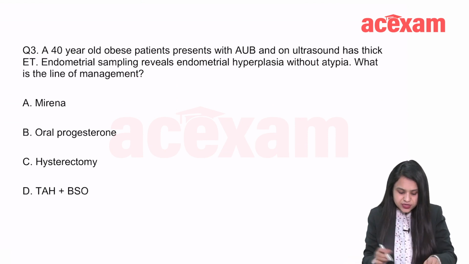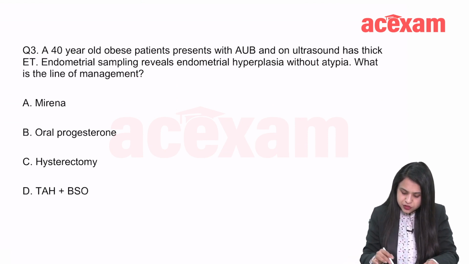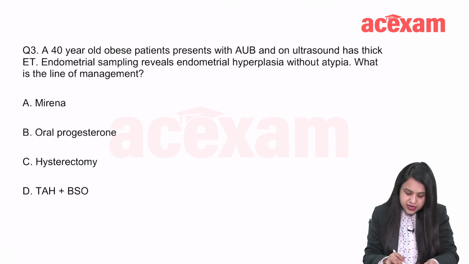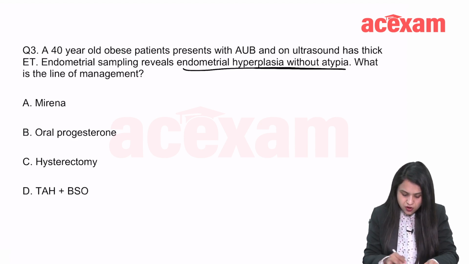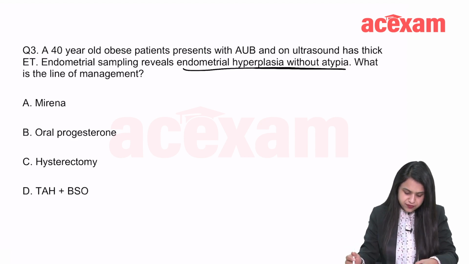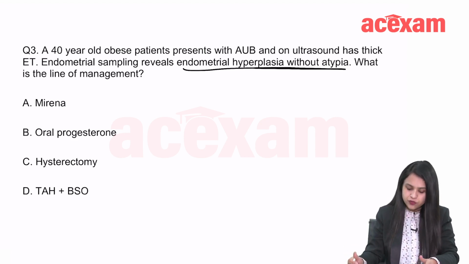Now, the next question: a 40-year-old obese patient presents with AUB and on ultrasound has a thick ET. Endometrial thickness is high. Endometrial sampling reveals endometrial hyperplasia without atypia. What is the line of management? Is it Mirena, oral progesterone, hysterectomy, or TH BSO, hysterectomy with bilateral salpingo-oophorectomy?